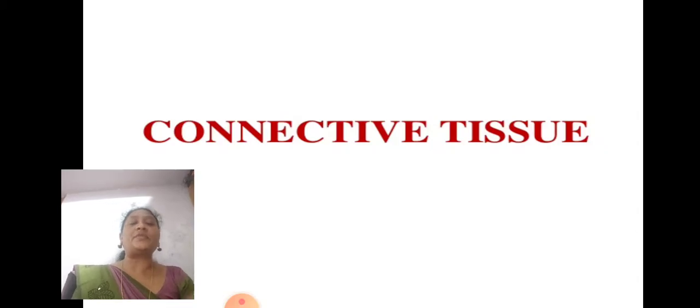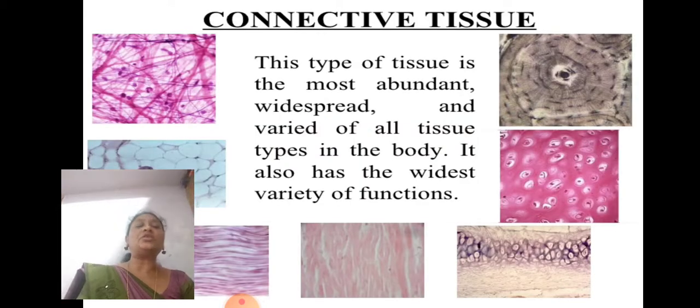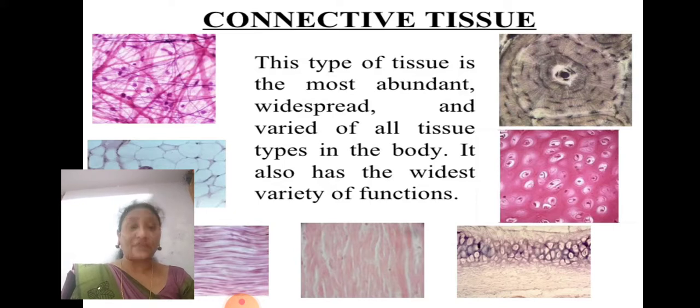The epithelial tissue type is completed. Next type of tissue is connective tissue. Coming to connective tissue, this type of tissue is the most abundant, widespread and varied of all tissue types in the body. It also has the widest variety of functions. So this connective tissue has many different functions. It has wide varieties, so it is the widest type of tissue.